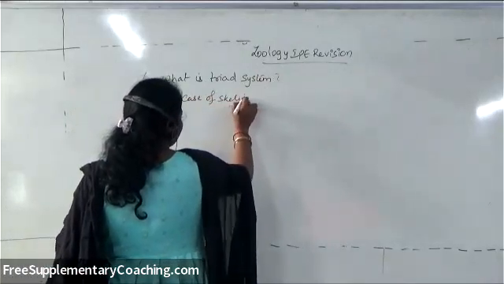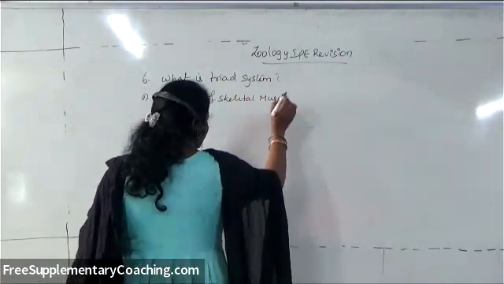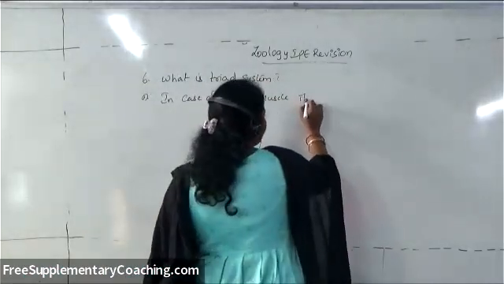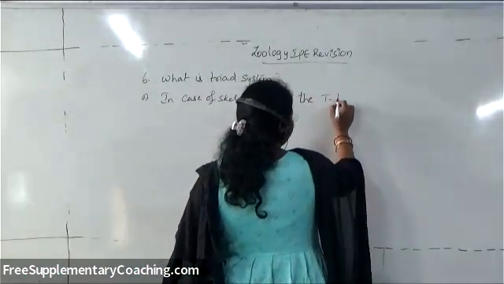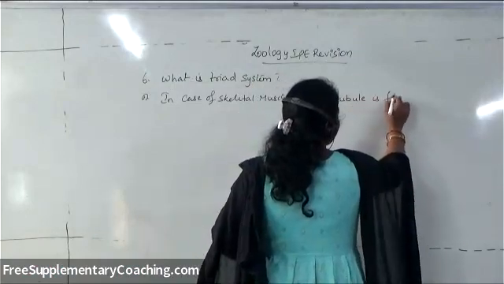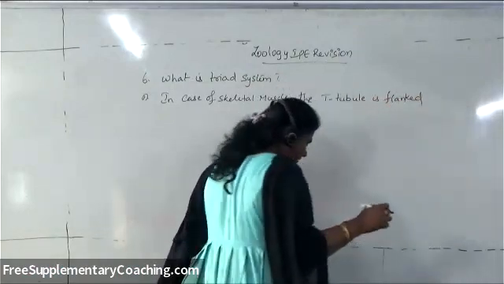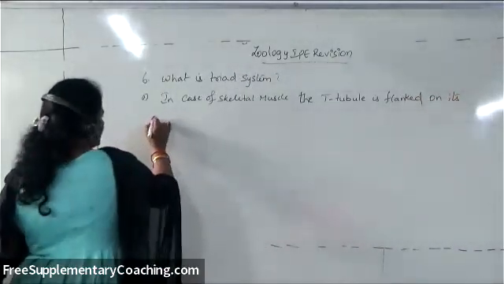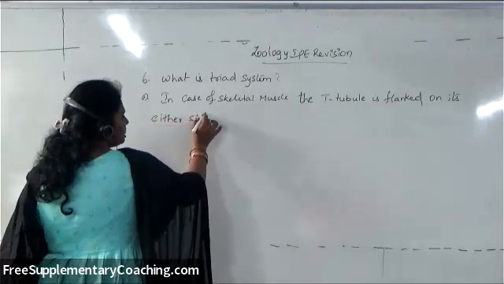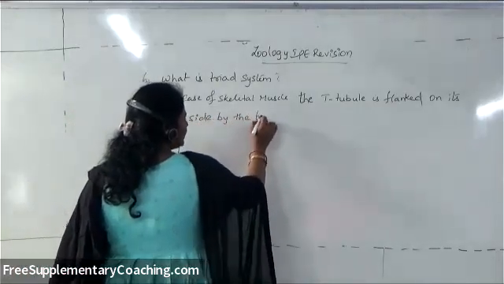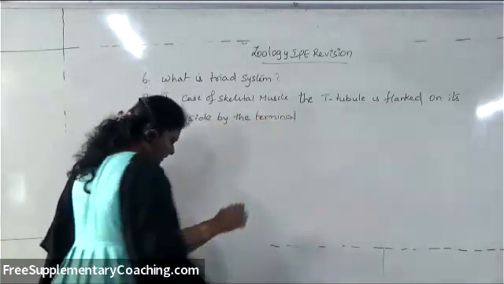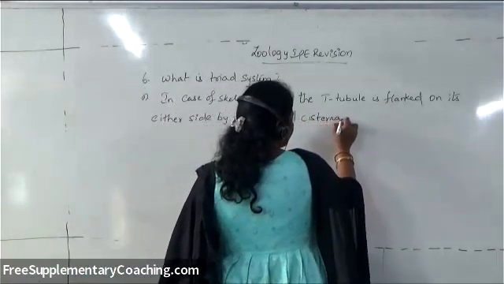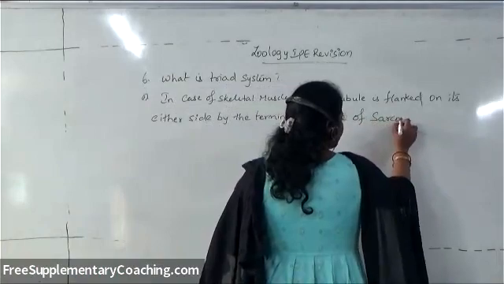In skeletal muscle, the T tubule is flanked on its either side by the terminal cisternae of sarcoplasmic reticulum.